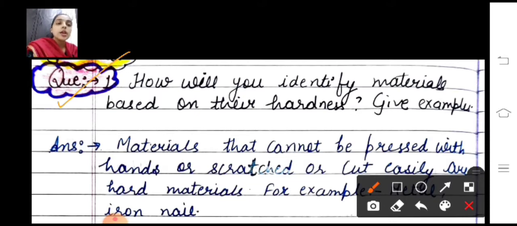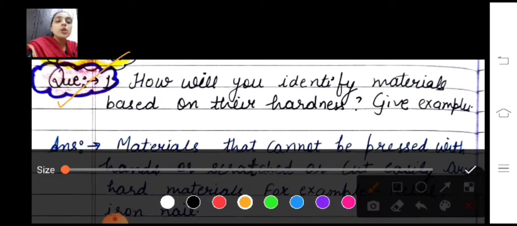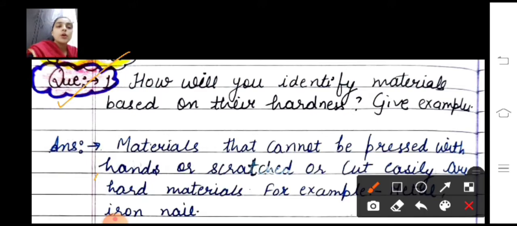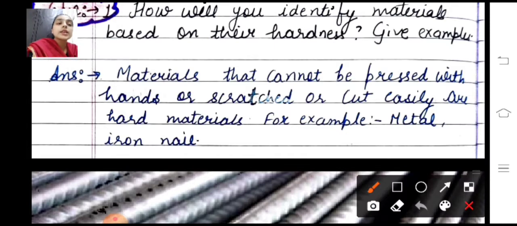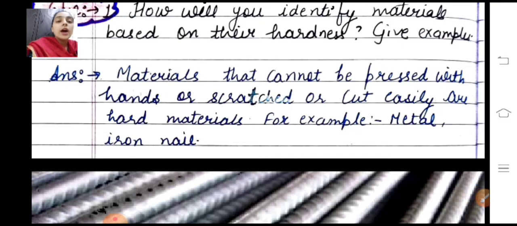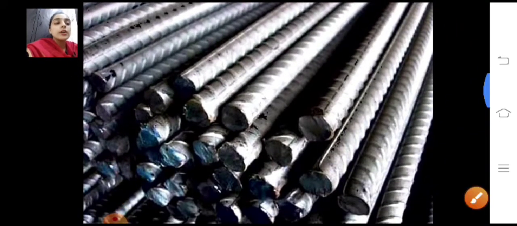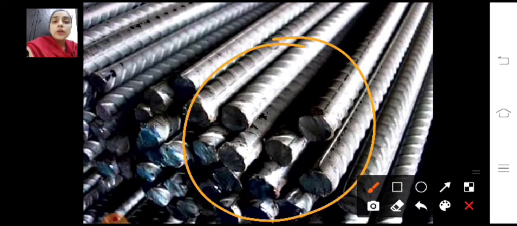You have to identify materials on the basis of their hardness and give examples. The materials that can be pressed with the hands, scratched or cut easily are called soft materials. The materials that we cannot cut easily and cannot press with the hands very easily are known as hard materials. For example, metal and iron nail. You can see the rod of iron here. Can you press it with your hands?